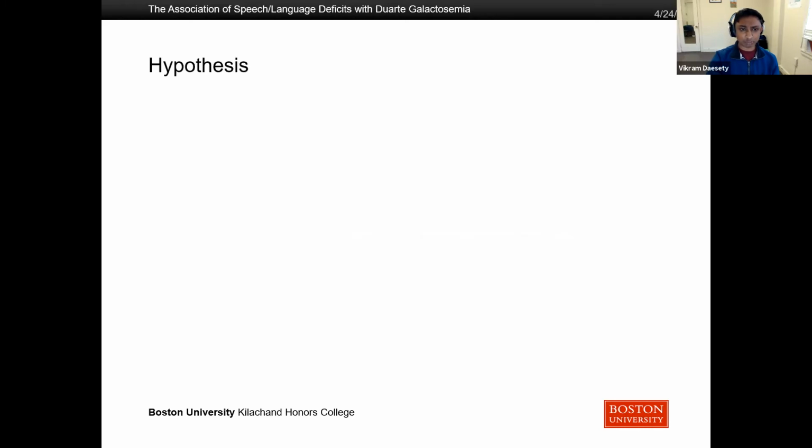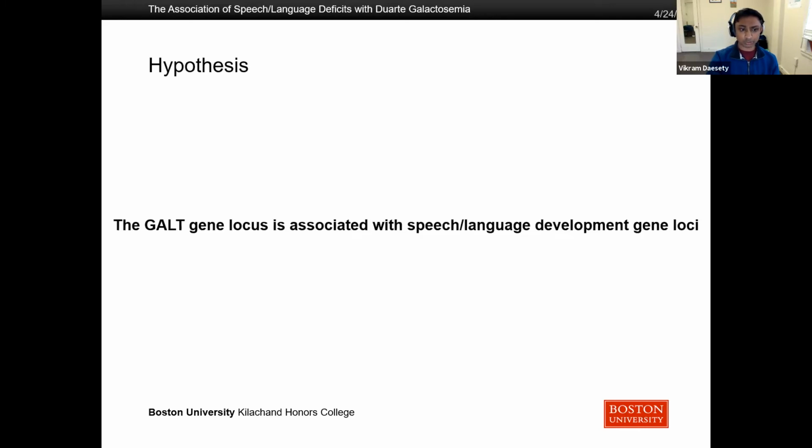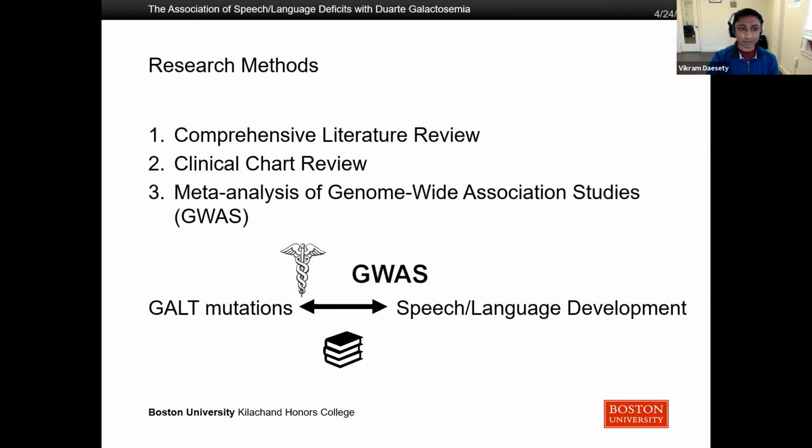So the hypothesis that we had was the GALT locus, so the gene responsible for galactosemia, is associated with the genes responsible for speech and language development, so that there's some type of association or link between the two that's explaining these outcomes. So the research methods that were employed were, number one, a comprehensive literature review, which used a kind of hub and spoke model with the three main categories being the history of galactosemia and the body of knowledge surrounding research that has already been done, the body of knowledge surrounding speech and language deficits, and the intersection of the two, so how galactosemia and speech and language deficits are related to each other.